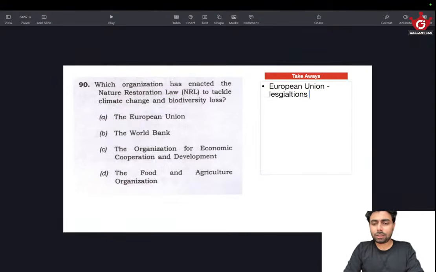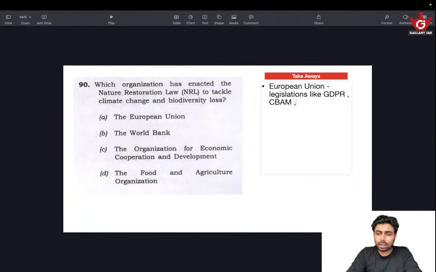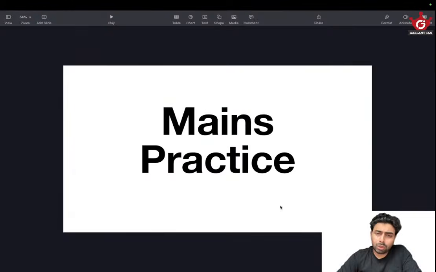legislations like GDPR, Carbon Border Adjustment Mechanism, and others, and this NRL and others, keep an eye on them. Okay, this will be really helpful in your coming examination. So let's move on to the mains practice question.